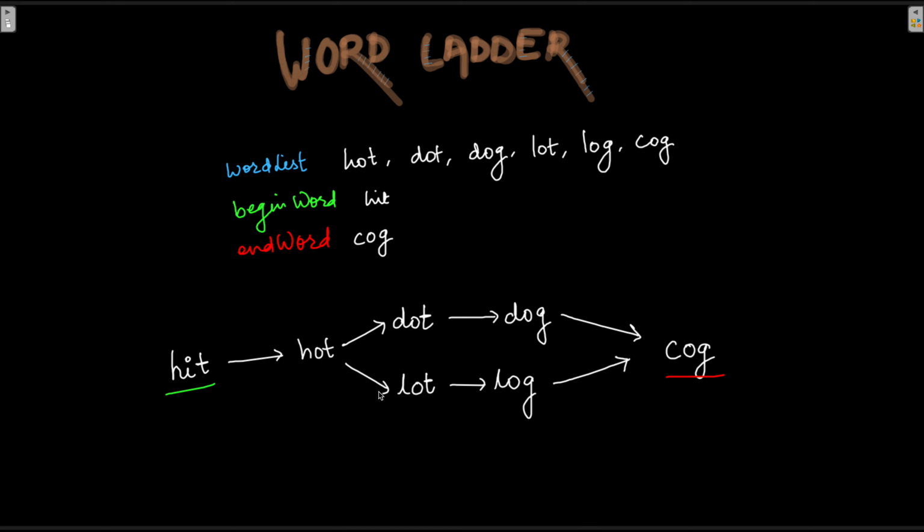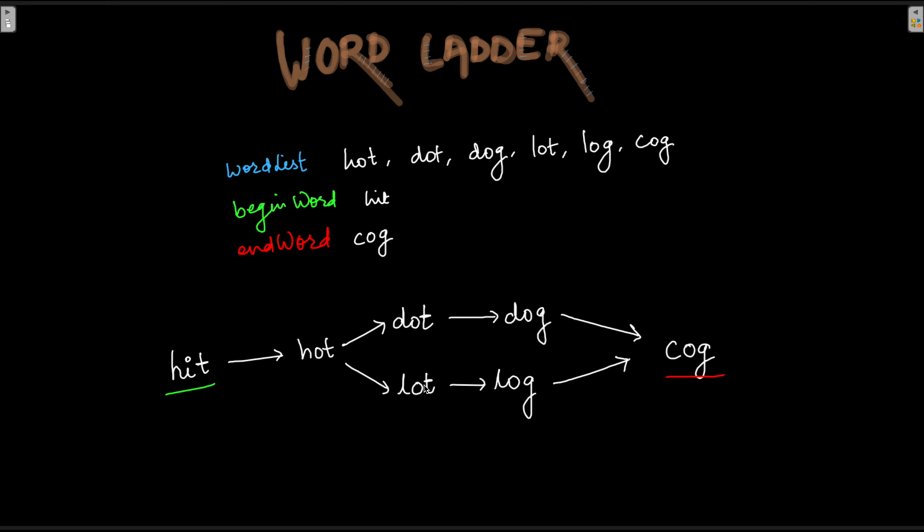Both of these words differ from hot only by one letter. In the case of dot it is H replaced by D, and in the case of lot it is H replaced by L. Now going further, dot gets converted into dog. Here the transformation is from T to G, and here lot gets converted into log.